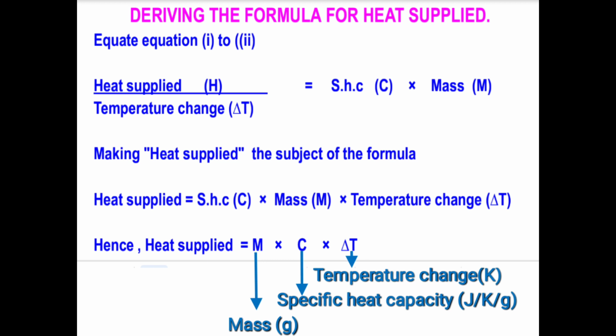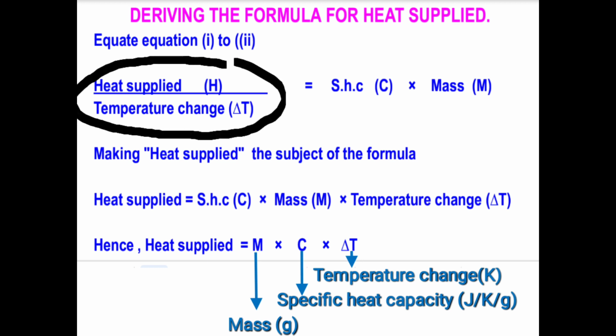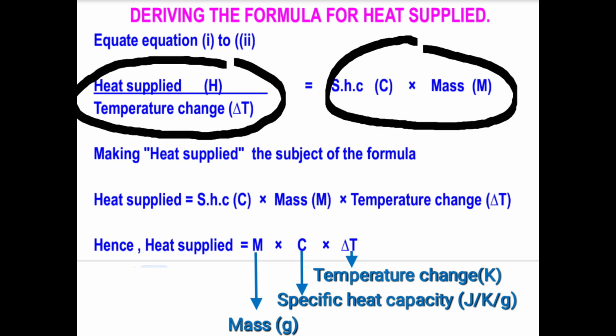The expression you see here is representing the heat capacity in the first case. This one is also representing the heat capacity in the second case. So we equate equation 1 to equation 2.